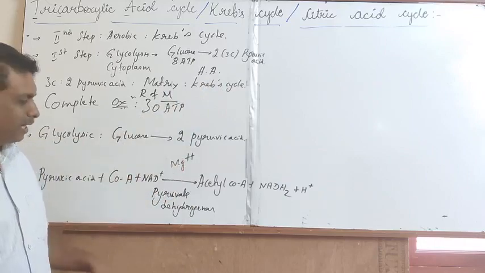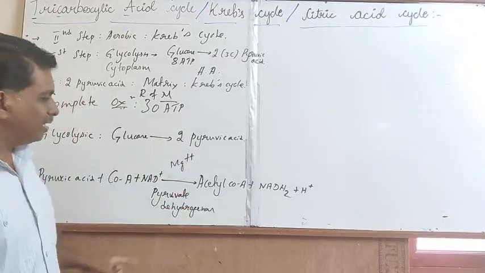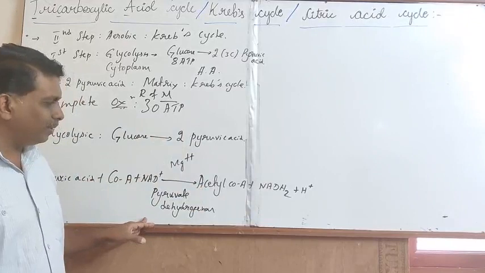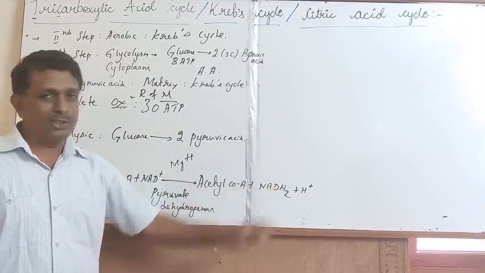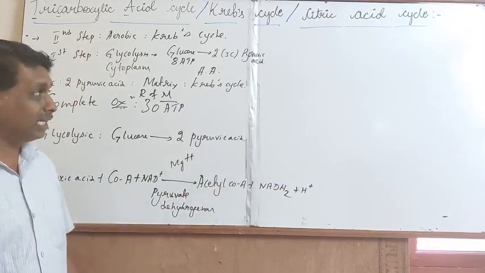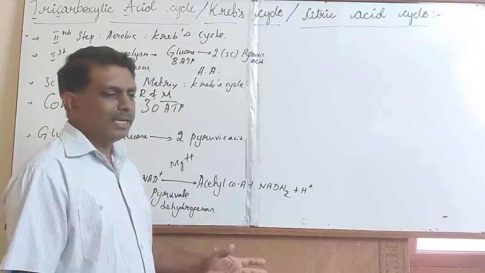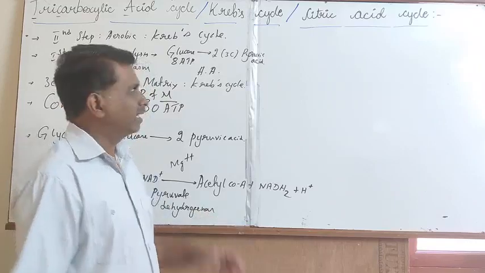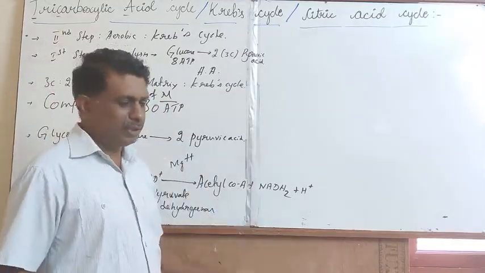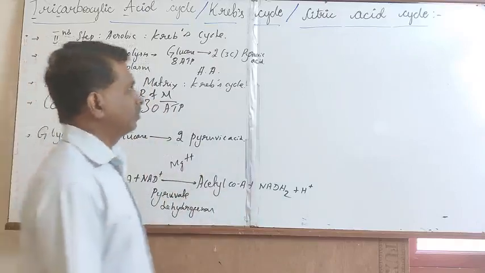During the course of the Krebs cycle, the synthesized acetyl-CoA is subjected to complete oxidation, resulting in the biosynthesis of 30 molecules of ATP with the production of NADH2 and hydrogen derivatives. With the biosynthesis of acetyl-CoA, it initiates the citric acid cycle, or Krebs cycle, or tricarboxylic acid cycle. This is with reference to the introductory aspect of the Krebs cycle.